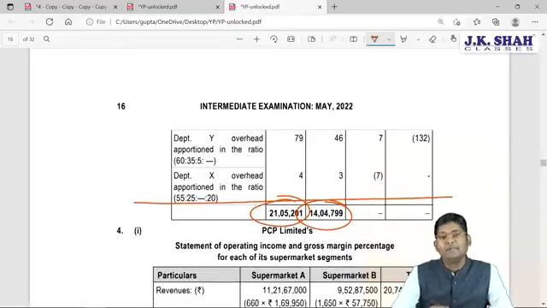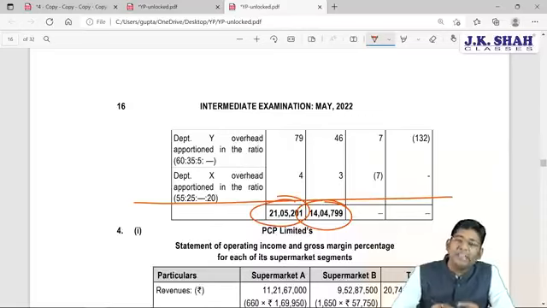The very time consuming sum of overhead we have just discussed. Hopefully you have understood all the concepts. Please revise this particular question before the examination.